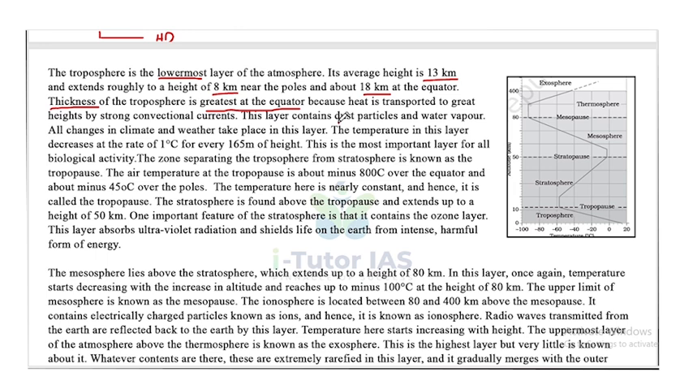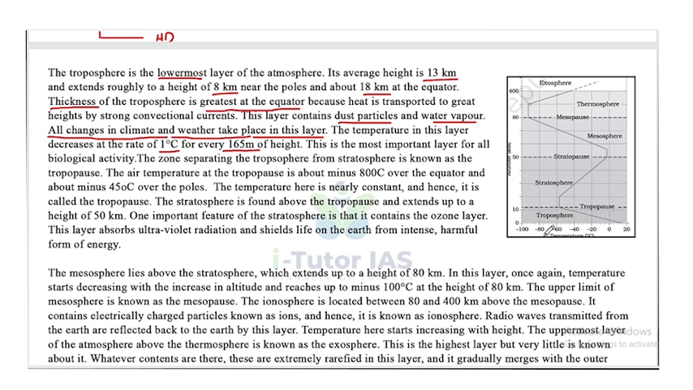This layer contains dust particles and water vapor. All changes in climate and weather take place in this layer, that is, the troposphere. Temperature in this layer decreases at the rate of 1 degree Celsius for every 165 meters of height. So every 165 meters, the temperature decreases at the rate of 1 degree Celsius.